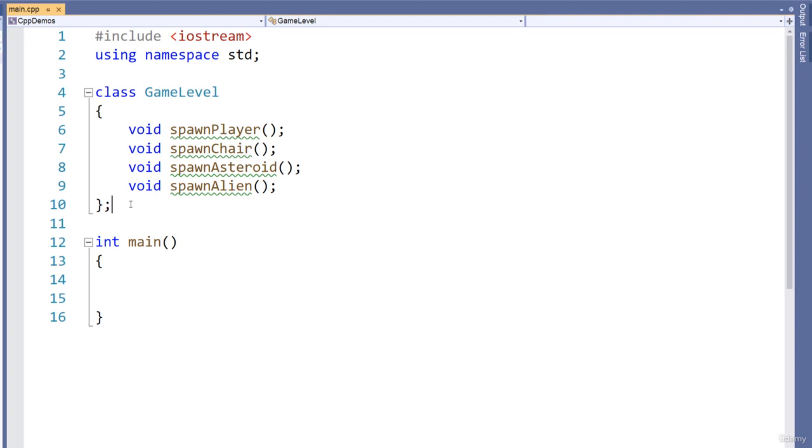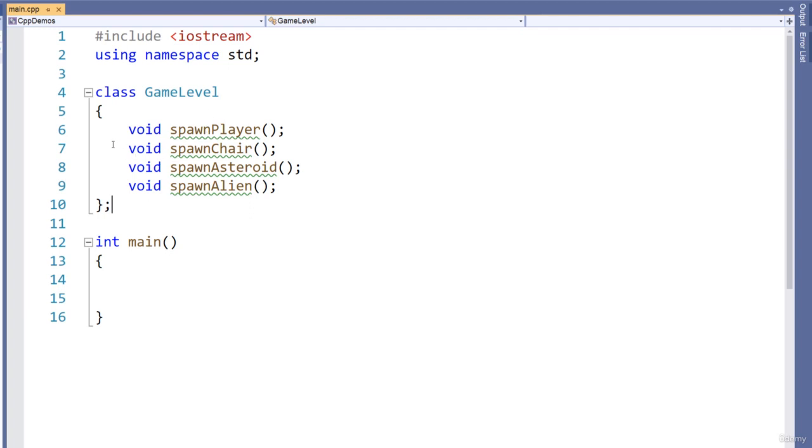The game level is not completed here, this is just an example, but we can already see some of the issues that we'll have with this. Because each time we create a new class and we spawn something, then we have to create a function in here. Maybe we want to spawn something else now, such as a creep, right? Like in one of those MOBA games, or a book or something else, then we have to go and implement a function for that in the game level. So then we have to go and implement spawn book or whatever, right? So this is not an elegant solution.